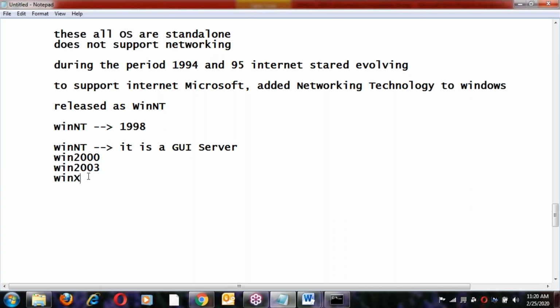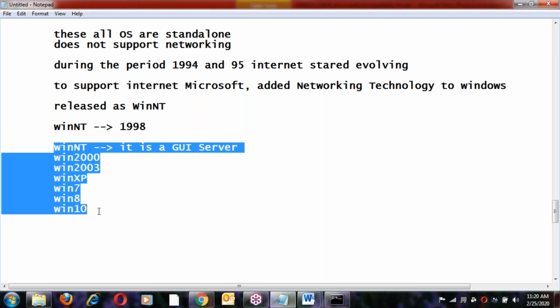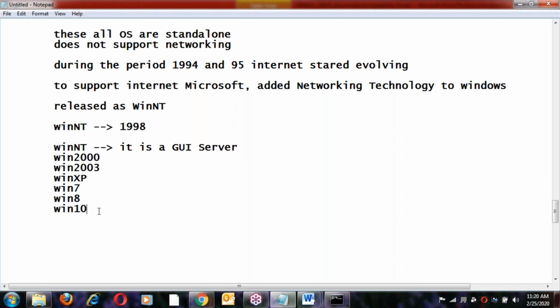After XP, next Windows 7, next Windows 8, next Windows 10. So this is the history. Windows NT is the first GA server, and all of these, NT, 2000, 2003, XP, 7, 8, and 10, are servers.